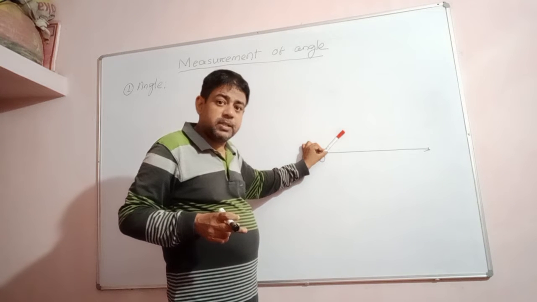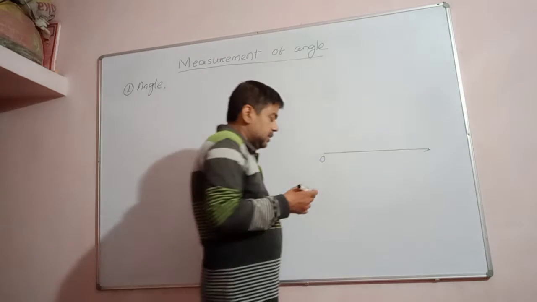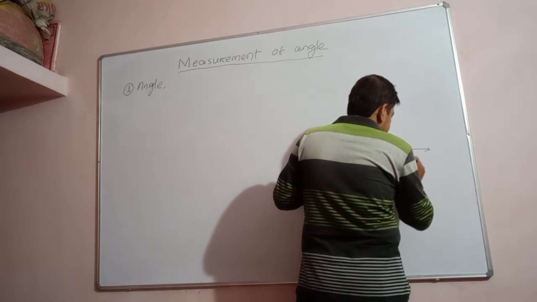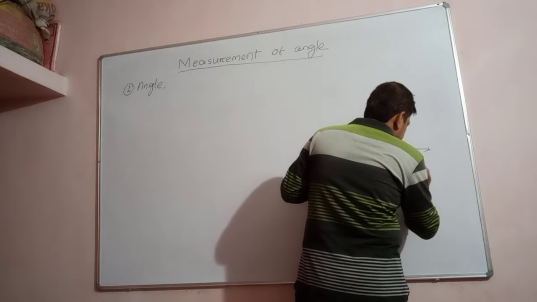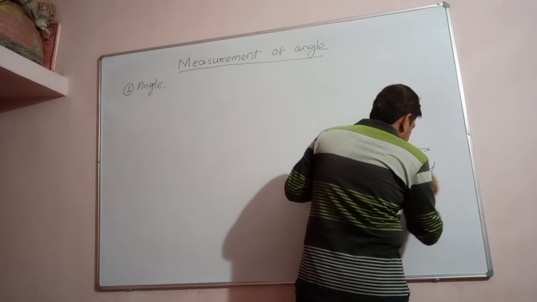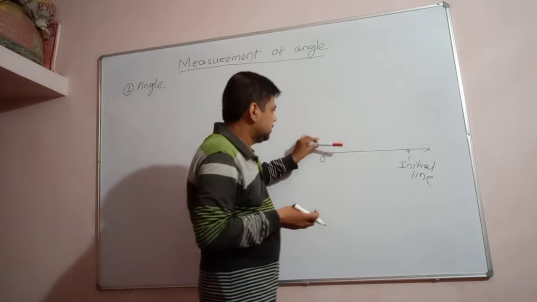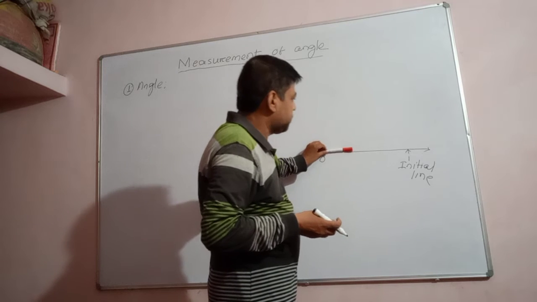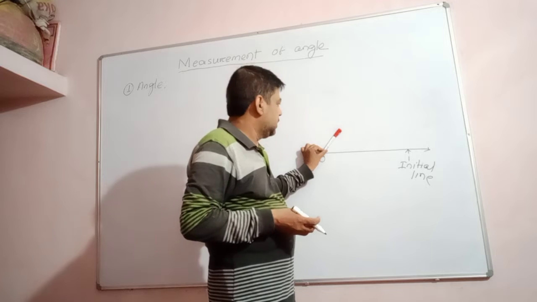I am rotating in which direction? Anti-clockwise direction or counter-clockwise direction. Let us see. This is the fixed line. This is known as the initial line or fixed line. So another line is rotated with respect to the initial line in anti-clockwise direction. Suppose I am rotating. Then what happens?